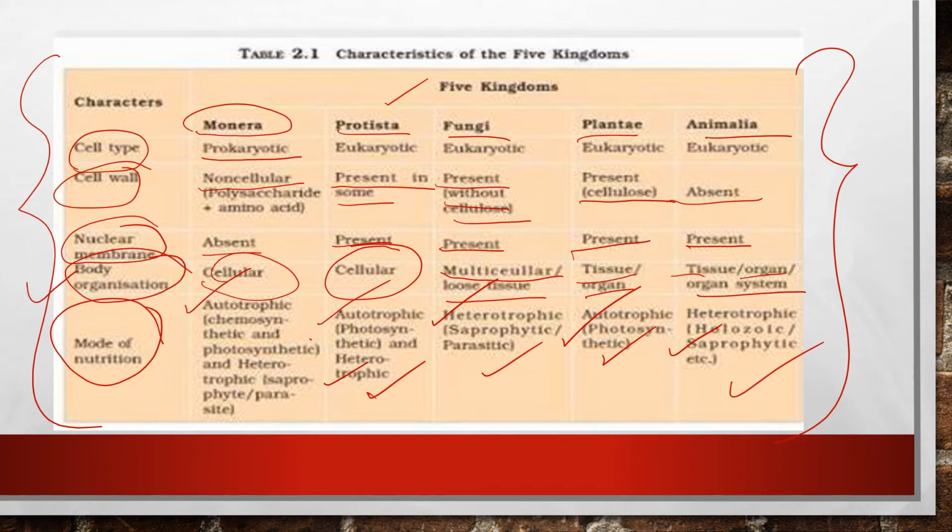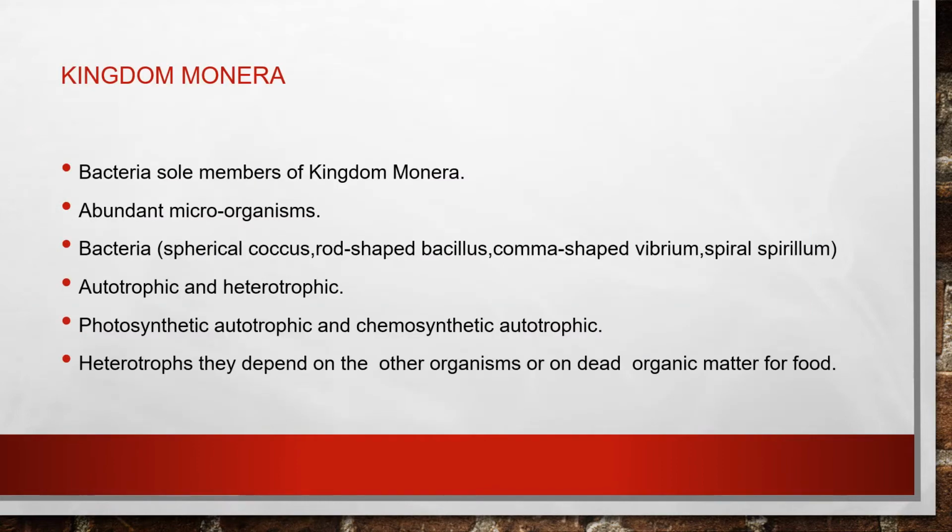So today we are going to start with kingdom Monera first. Under this five kingdom classification, first comes kingdom Monera. What are the main organisms under this kingdom Monera? Bacteria are the sole members of this kingdom.